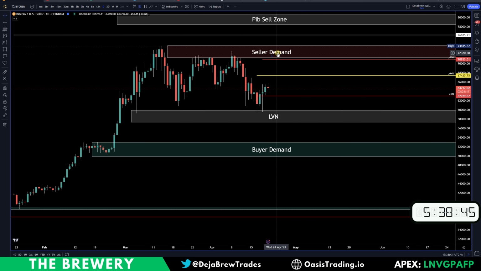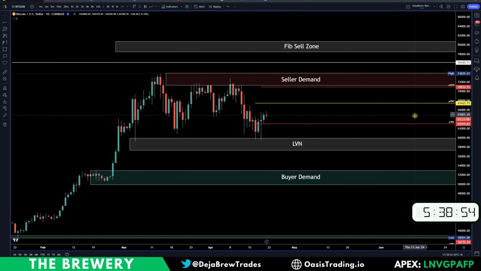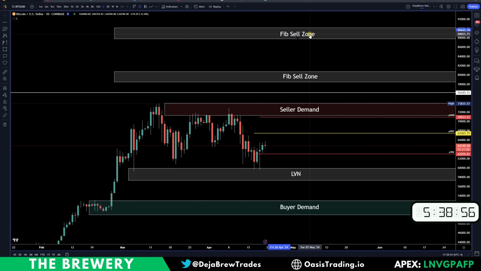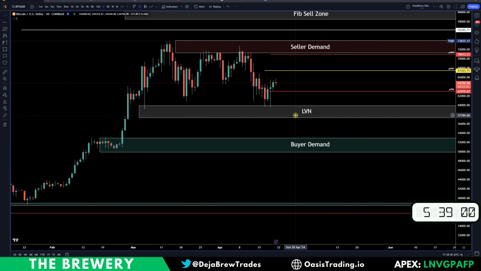And then just above that, there should be some seller demand, probably a lot of resting liquidity around that area. And then to the upside, we have a fib sell zone around 80,000 and one around 90. To the downside, if we break that LVN, look for that buyer demand around 52,000.